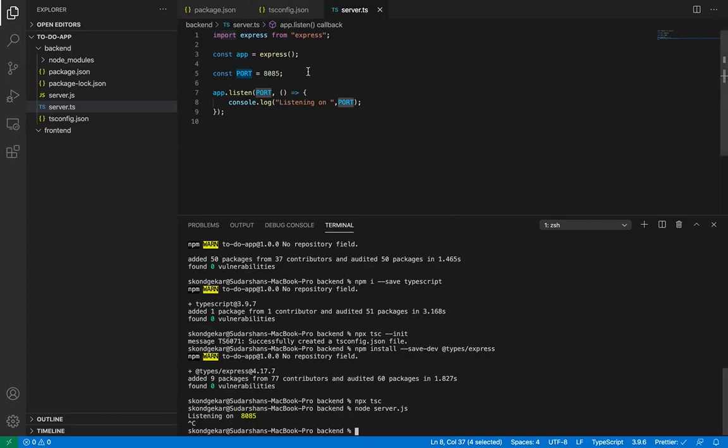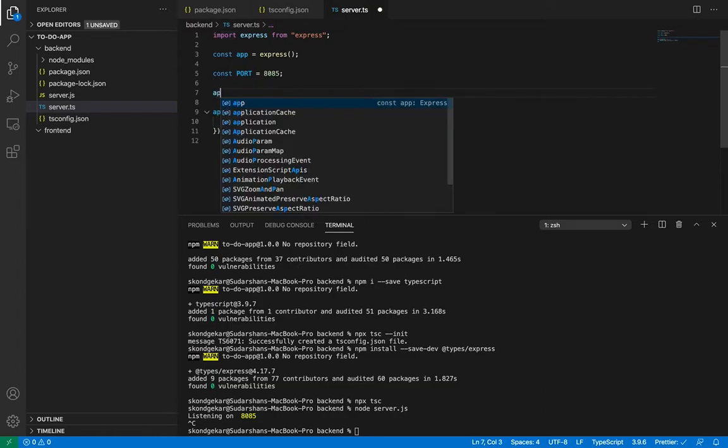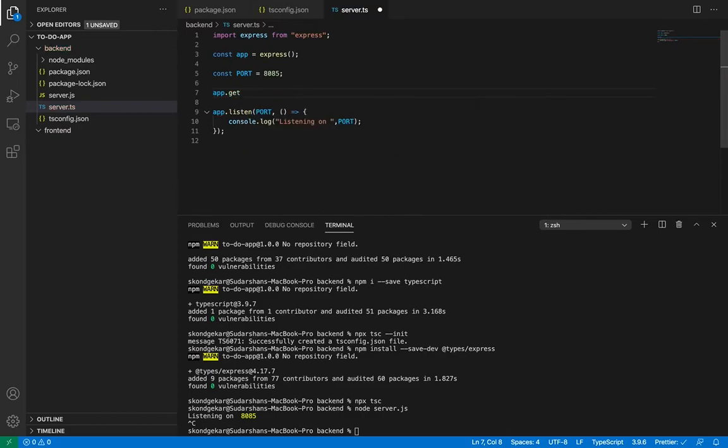Okay. Now let's accept something from browsers so that my app can send hello world to the browser. I will say app.get, slash, and comma, again a function.